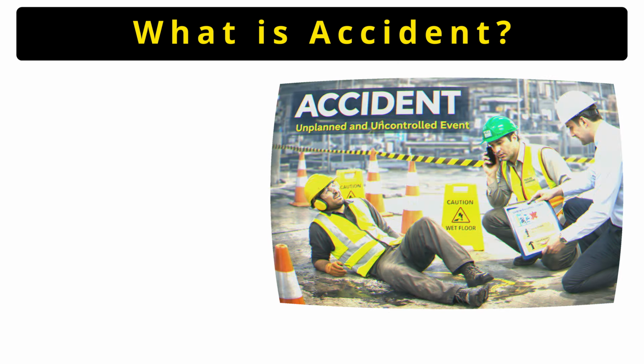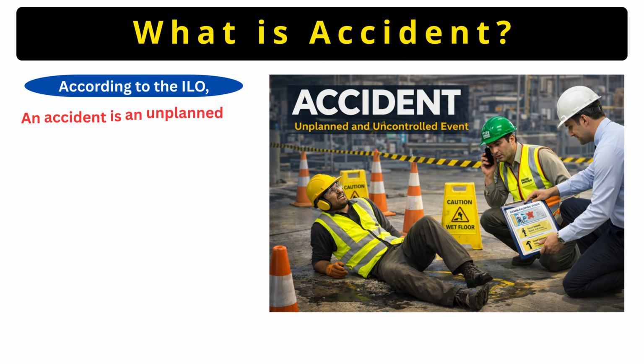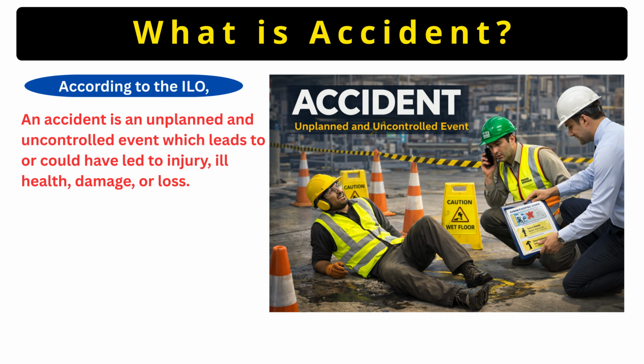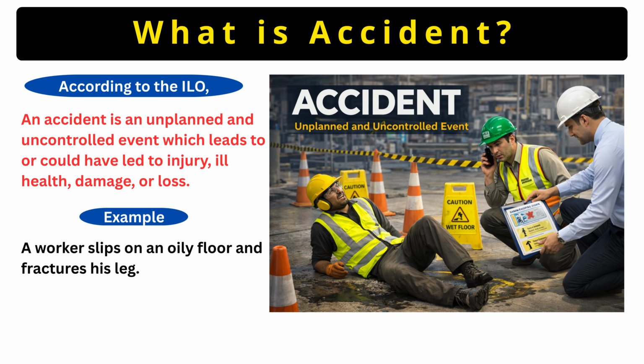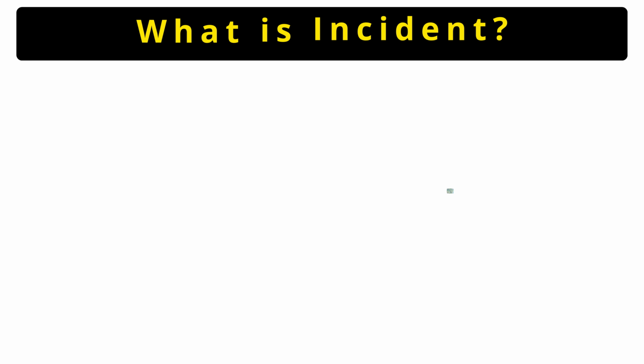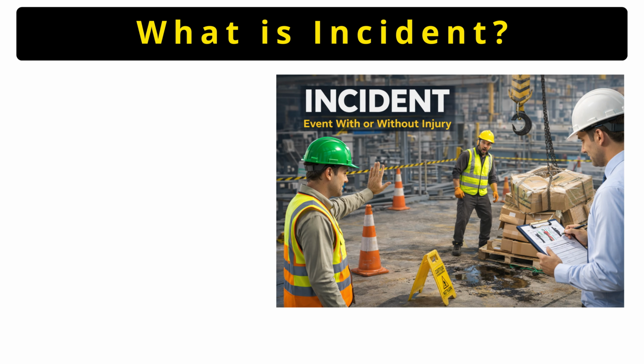Now let us understand accident. According to ILO, an accident is an unplanned and uncontrolled event that causes injury, damage or loss. In simple words, an accident is something bad that happens suddenly and was not planned. For example, a worker slips on an oily floor and breaks his leg. This is an accident.